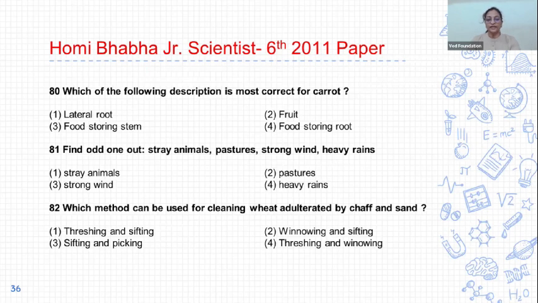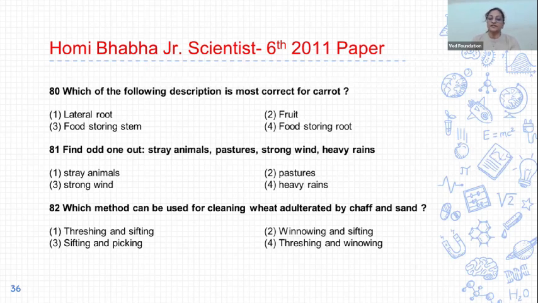80. Which of the following descriptions is most correct for carrot? Options are 1, lateral root; 2, fruit; 3, food storing stem; and 4, food storing root. The correct answer is 4, food storing root. Carrot is a food storing root. So option 4 is correct.